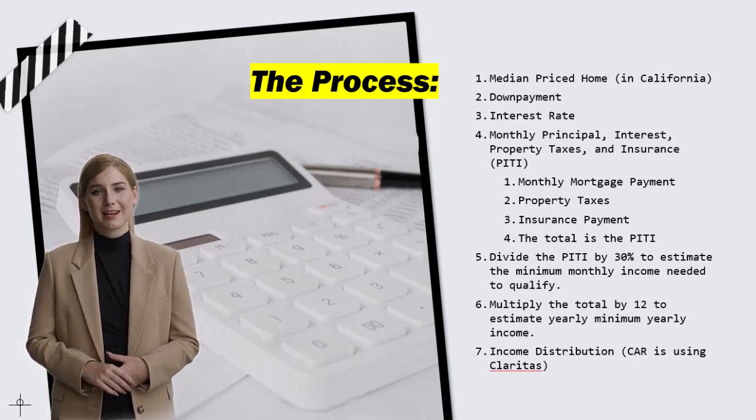The fifth step is to estimate the minimum monthly income needed to qualify. In the sixth step, the total PITI is multiplied by 12 to get the minimum yearly income. Finally, we will look at how that income compares to the given geographical area's income levels.